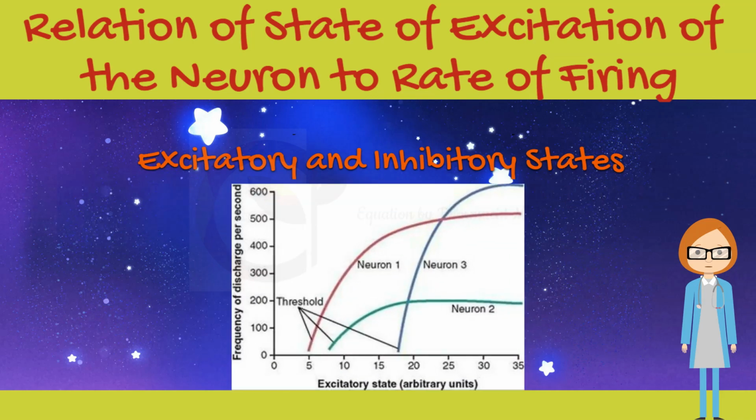This figure shows responses of three types of neurons to varying levels of excitatory state. Here you can see that neuron 1 has a low threshold for excitation, whereas neuron 3 has a high threshold. But also make a note that neuron 2 has the lowest maximum frequency of discharge, whereas neuron 3 has the highest maximum frequency.